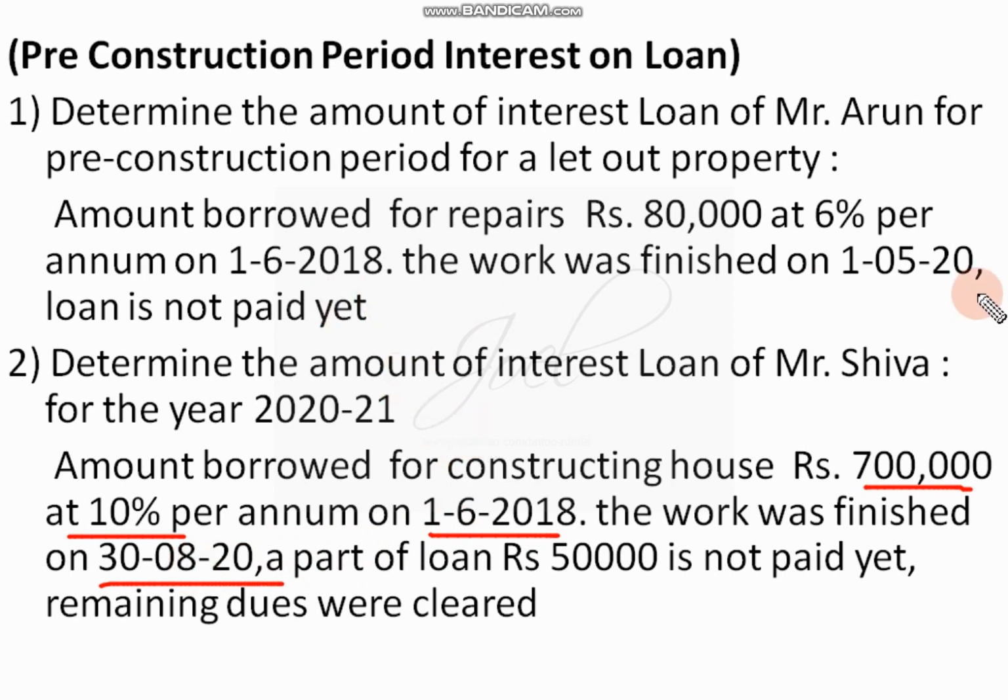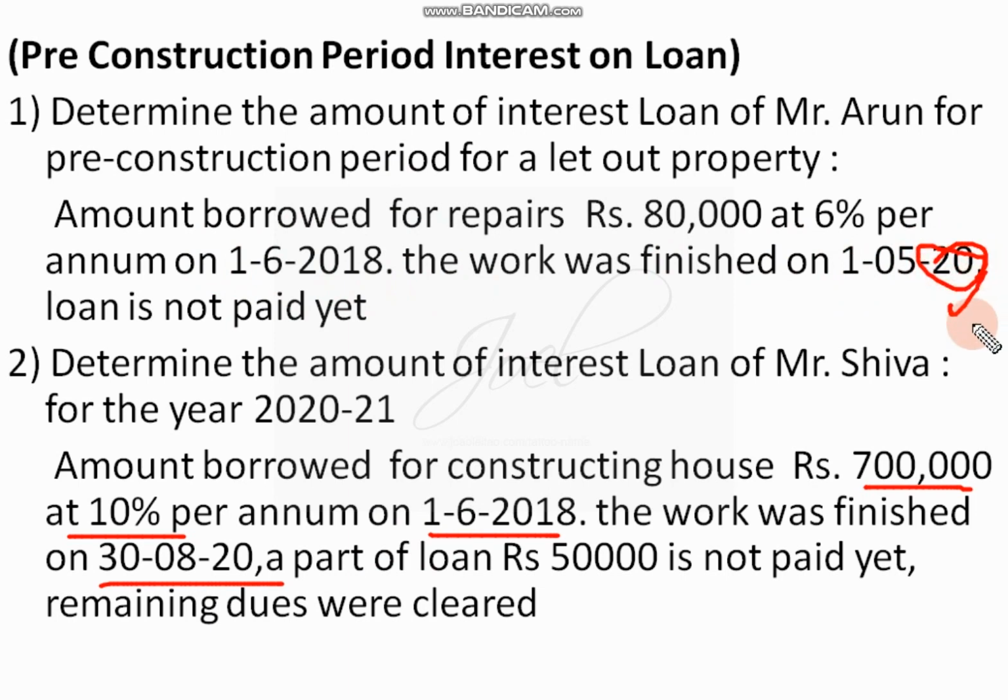See here, it won't be 10 months, because borrowed in 18, the 20th is another year more. So we will calculate later. Here we will see 7 lakh, 1/6/18 and 3/8/2020. It is not clear till now, so this date we will consider, but prior to the previous year end we are going to consider. Now we'll solve this particular problem. Here also it will start on 1/6/18 and end on 1/5/20. I thought it is 19.